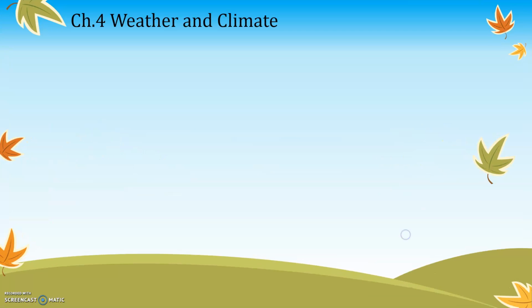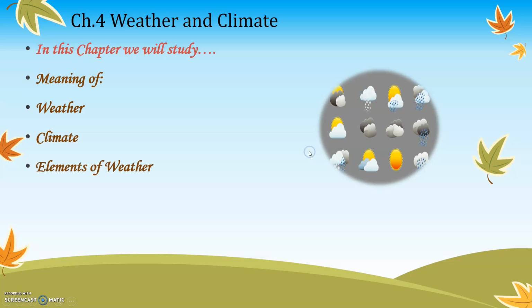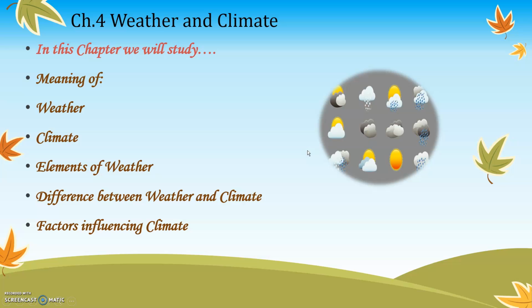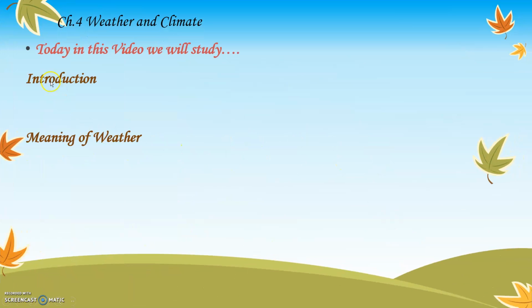In this chapter, we will cover the following points. We will understand the meaning of weather, climate, elements of weather, differences between weather and climate, and factors influencing climate. These are the points that we will be covering in the entire chapter 4, weather and climate. So let's get started. In this video today, we will first understand the introduction to the lesson and the meaning of weather. The next points we will be covering in the following lectures.